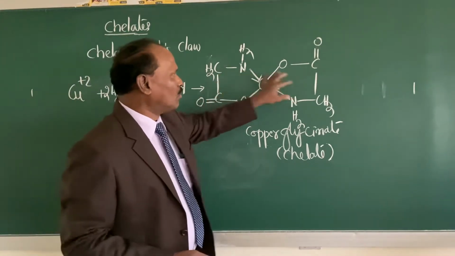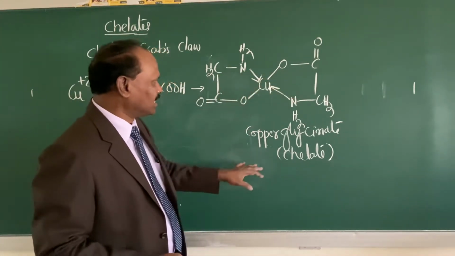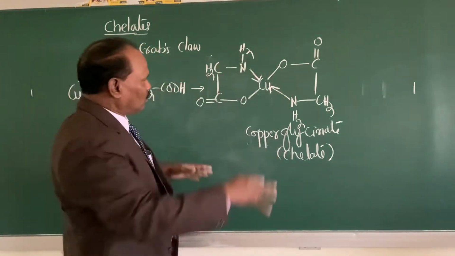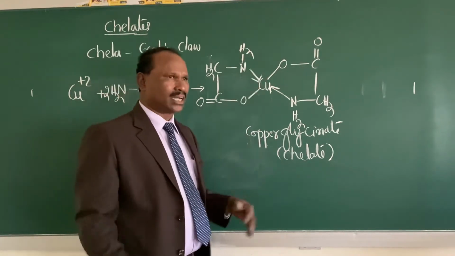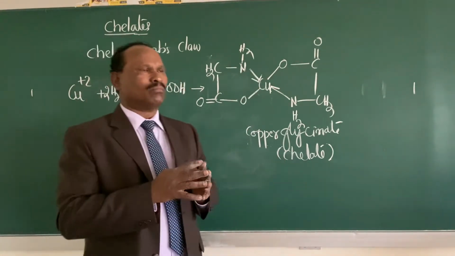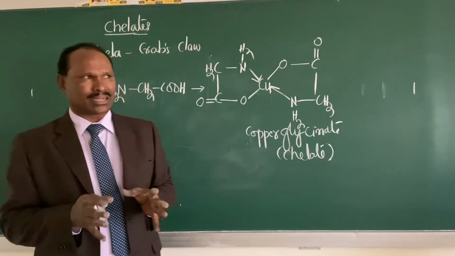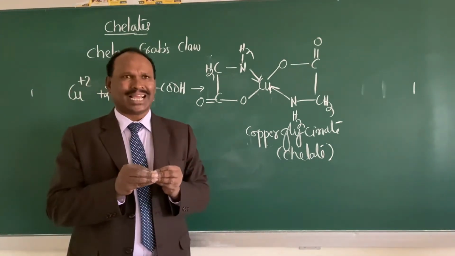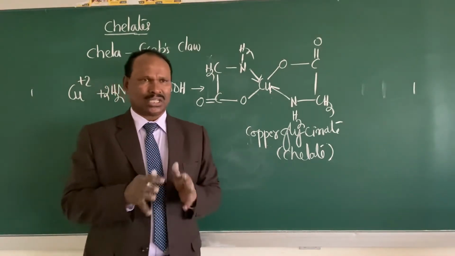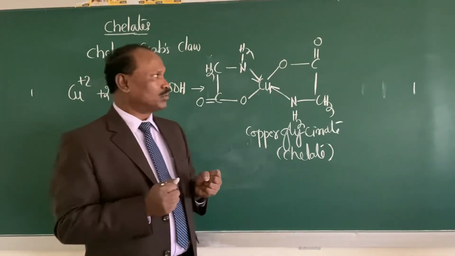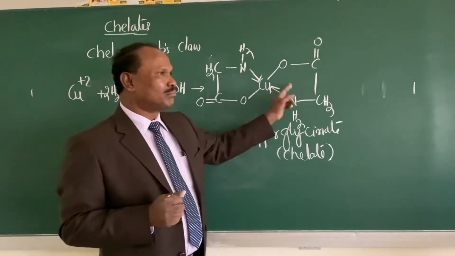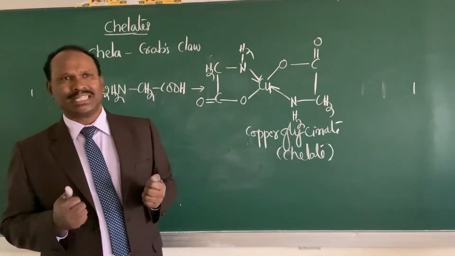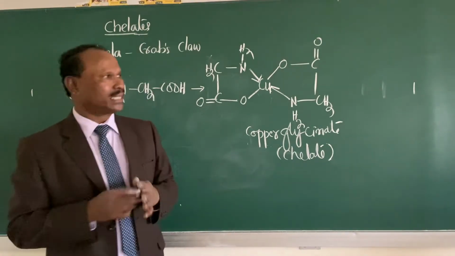If there are more chelating rings, here there are two, and if I write 2 or 3 extra, it becomes a more complicated chelate, and the metal ion is held from different directions. So it becomes a stable compound, which means the more chelate rings around the metal ion, the more will be the stability.